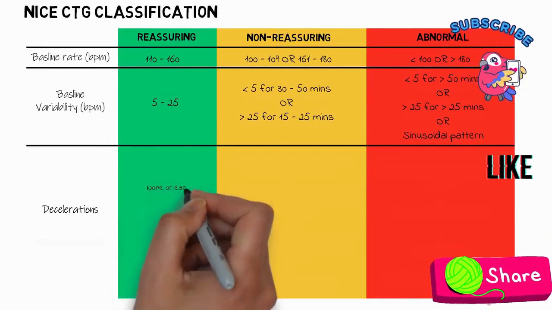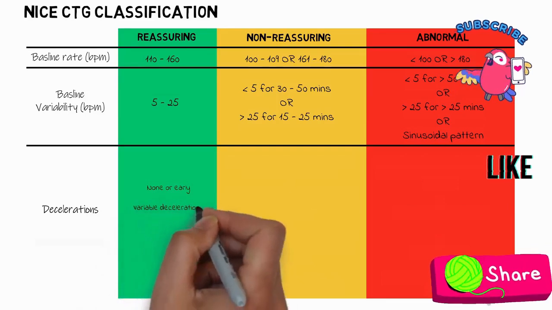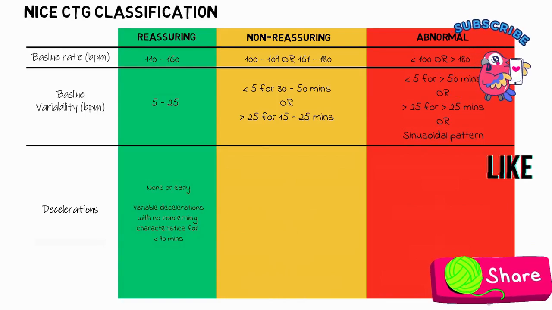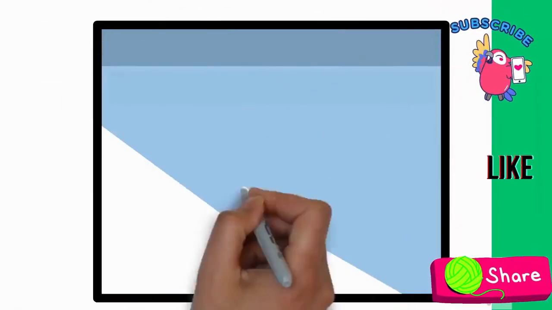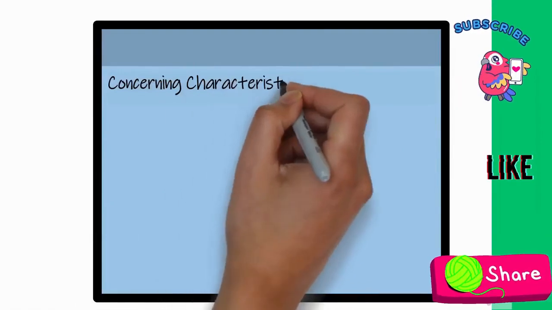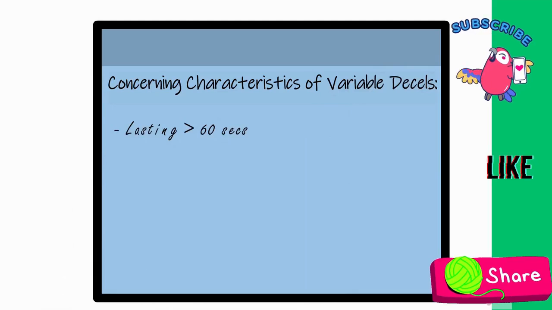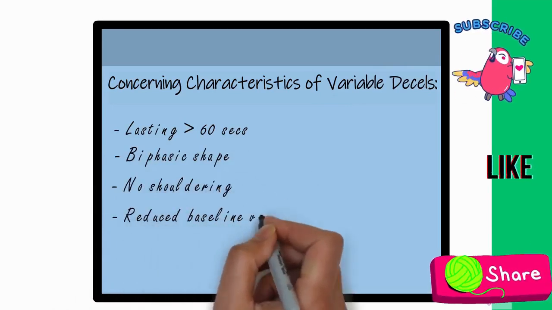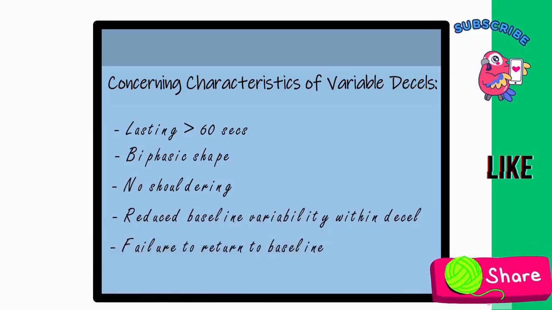So having no or early decelerations is considered reassuring. It's also reassuring when we have variable decelerations with no concerning characteristics for less than 90 minutes. So again, a quick recap here to our decelerations video. The concerning characteristics of variable decelerations include those which last more than 60 seconds, a biphasic shape, no shouldering present, reduced baseline variability within the deceleration, and failure of the deceleration to return to baseline.